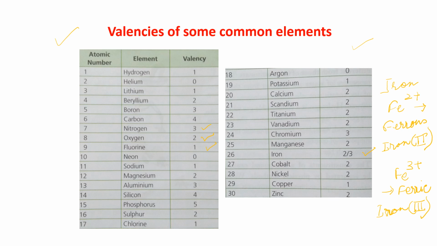Then cobalt is 2, nickel is 2, copper is 1, and zinc is 2. This you have to learn. Maybe in due course of time, I'll give you some more elements with their valencies. But till now, whatever I told you, that you have to do for 1 month.